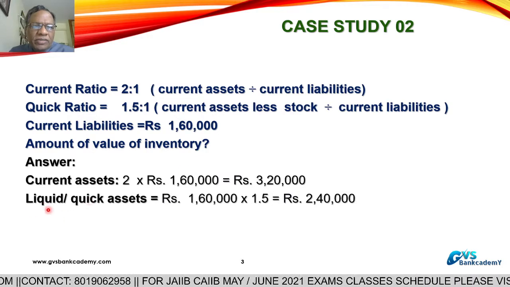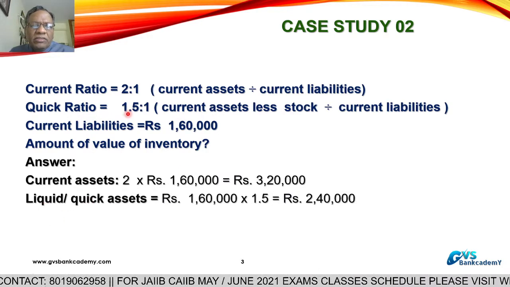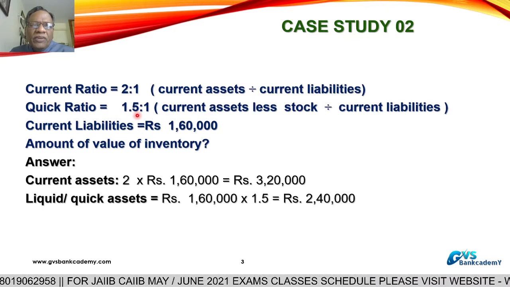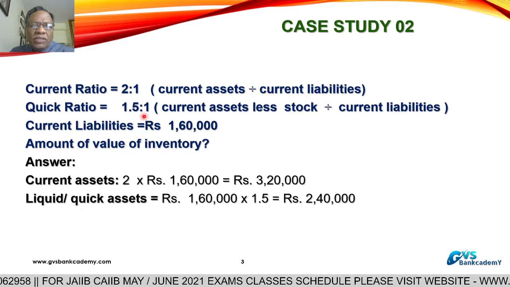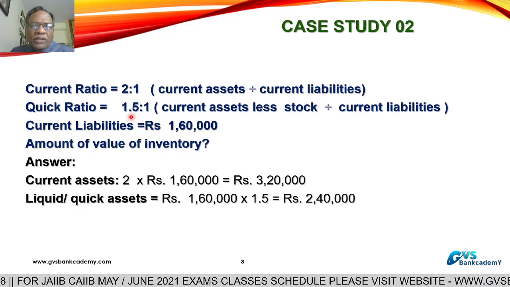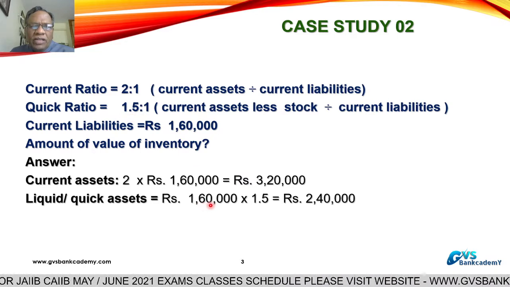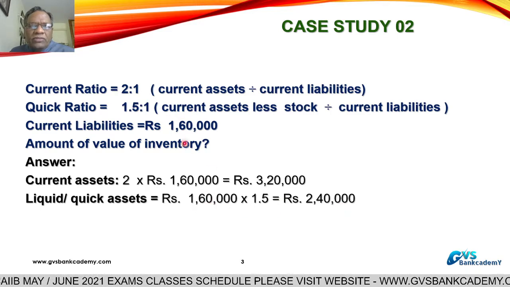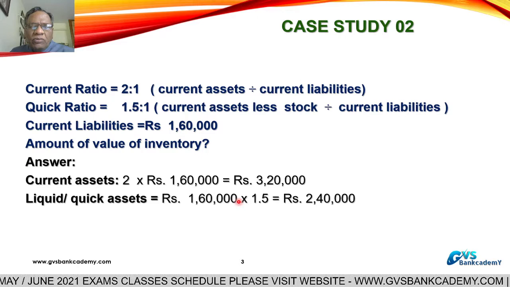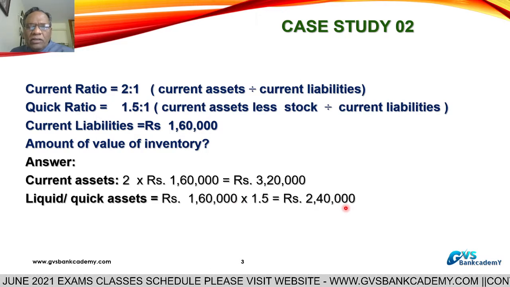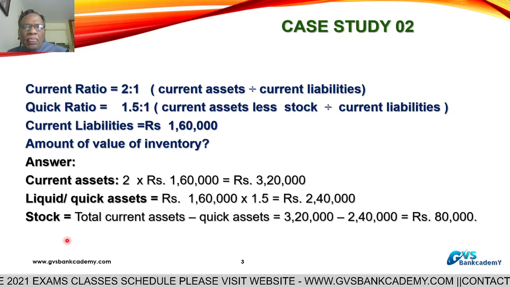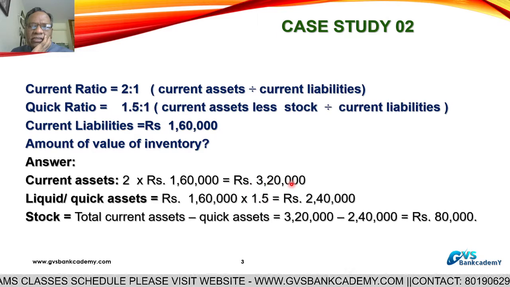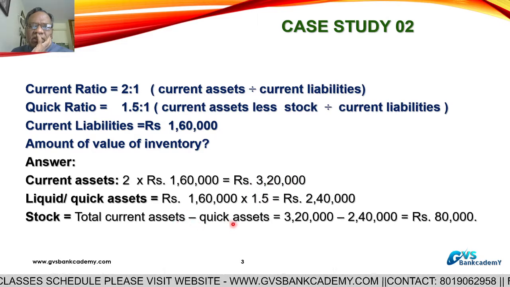Liquid assets, quick assets means current assets minus stock. Current assets minus stock equal to 1.5, which is equal to liquid assets. 1 is equal to 1,60,000. 1.5 is equal to how much? 1,60,000 into 1.5, 2,40,000. 1 is equal to 1,60,000, already they had given. 1.5 is equal to 2,40,000.